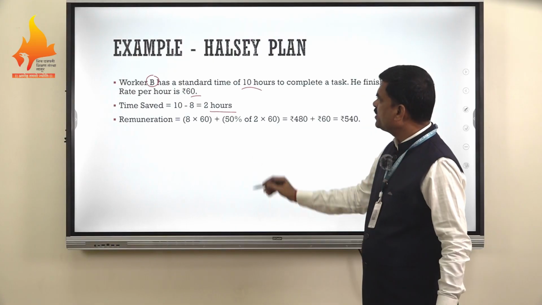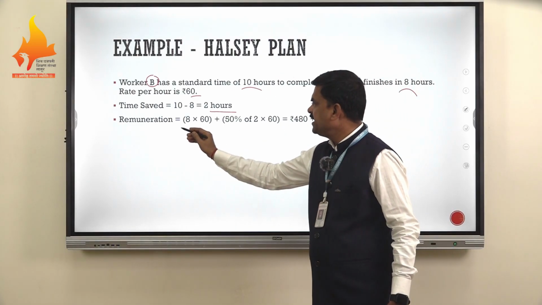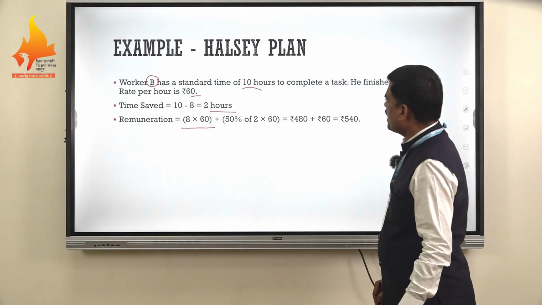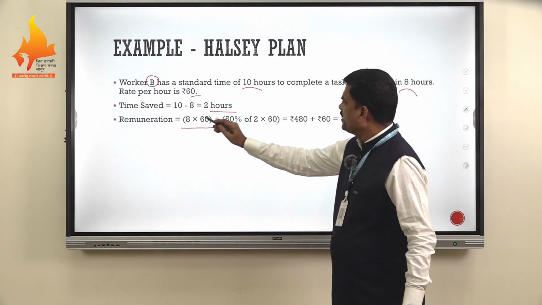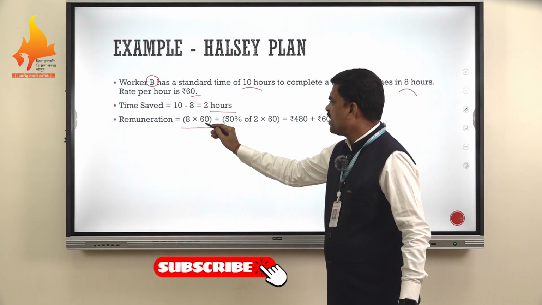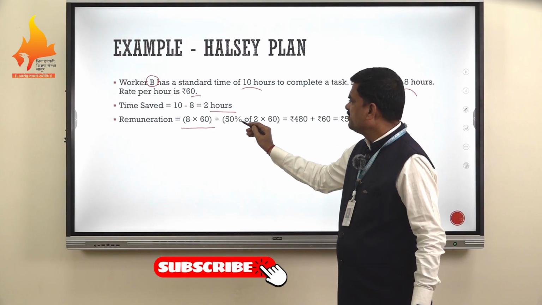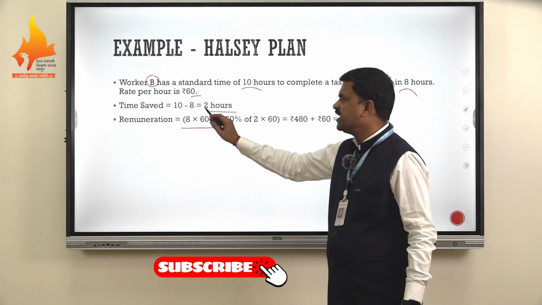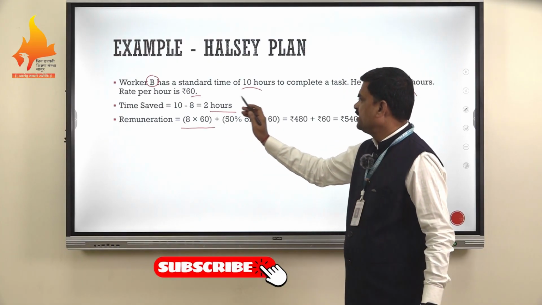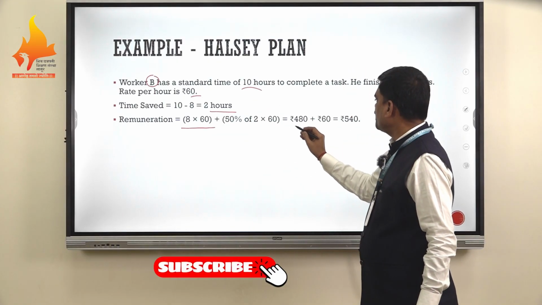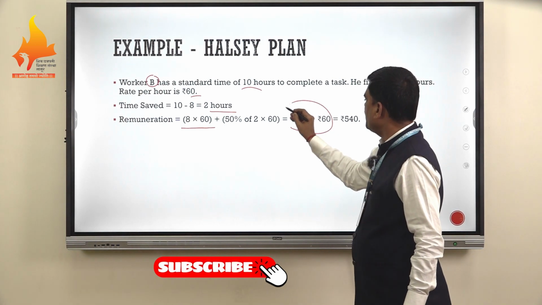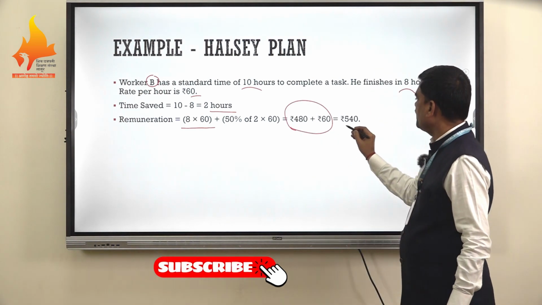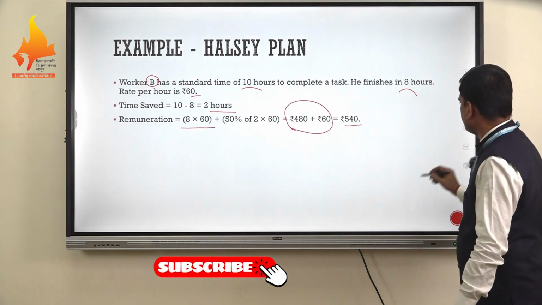So the remuneration of this worker is the standard wages, hours worked, that is 8, times rate per hour, that is 60, plus 50% of time saved. It means 50% of 2, that is 1, into 60. So here the composite wages are 480 plus 60, that is 540 rupees.